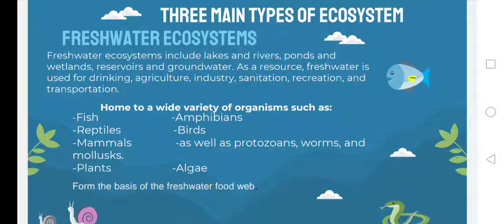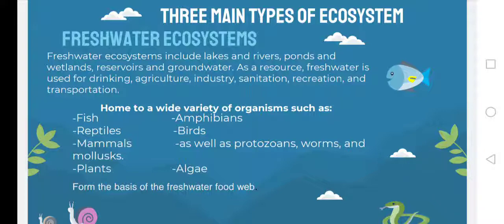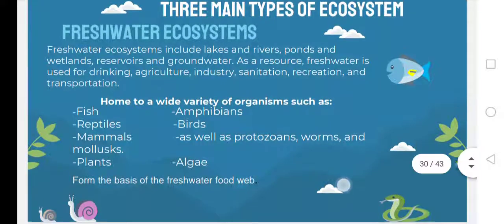So, these are the organisms and animals that inhabit the freshwater ecosystem. The first one is fish. Alam naman natin itong fish, yung reptiles, yung mammals, mollusks. Itong mollusks, these are snails, plants, amphibians, birds, as well as protozoans, worms, and algae. Yan yung mga variety of animals na makikita sa freshwater ecosystem.